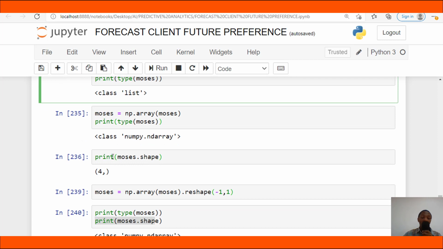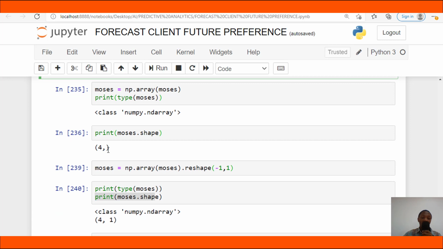Here, if you can see, I printed the dimension of my numpy array, and as you can see, this is a one-dimensional array. So this is part number 2. We are still learning how we can use the numpy reshape function. Here, as you can see, I pass in the name of my n-dimensional numpy array, which is a one-dimensional array, then dot reshape. In the brackets I pass in -1, 1.